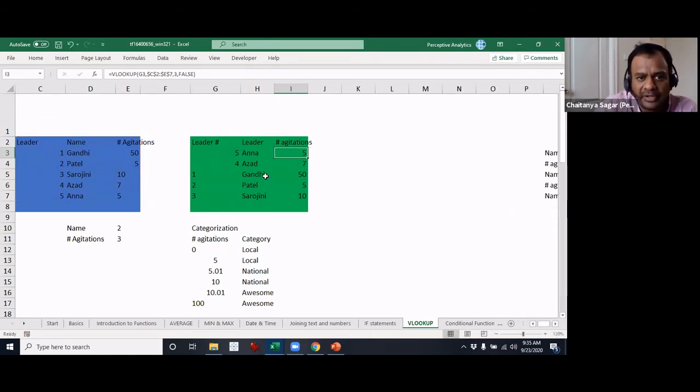For example, if I put the leader number, even though we don't have 5.01, I'll put 5.01 and we'll see what happens. There you go. It gives you not applicable. So it has to be an exact one.